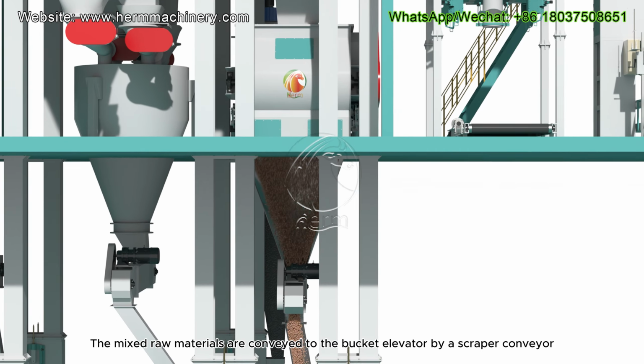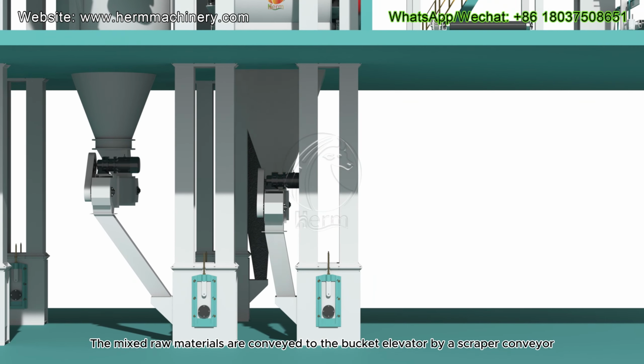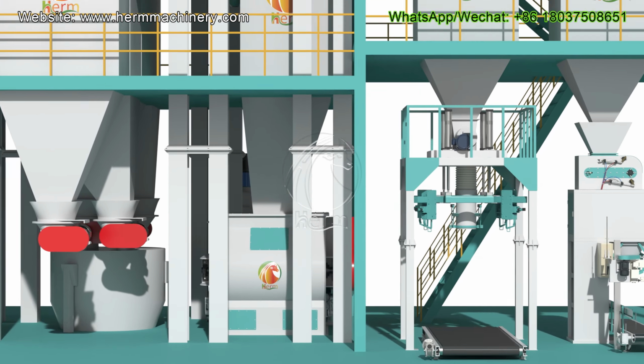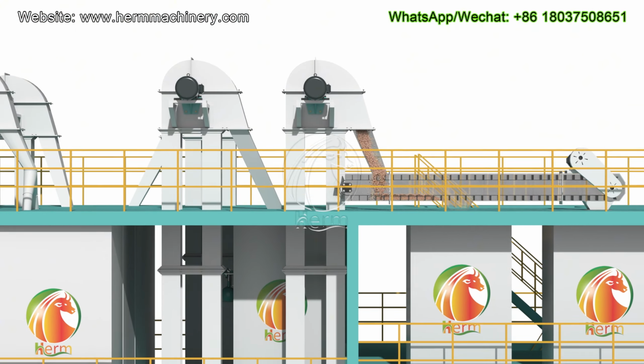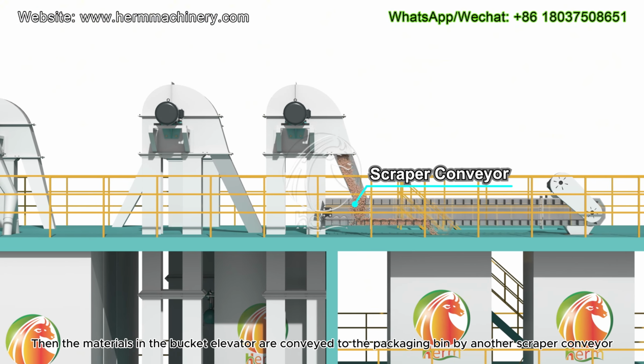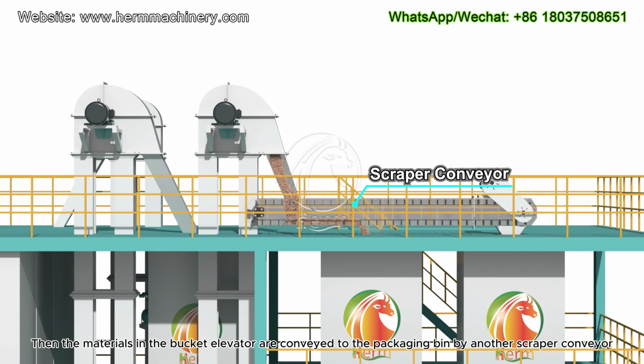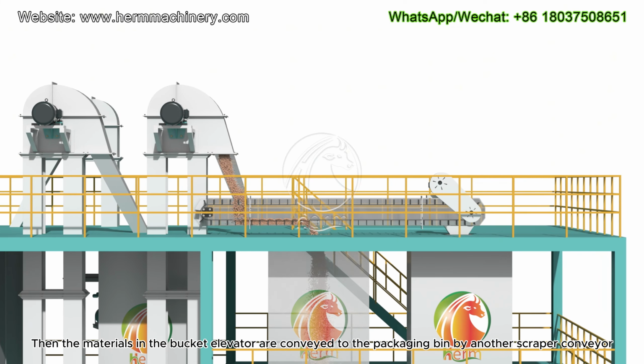The mixed raw materials are conveyed to the bucket elevator by a scraper conveyor. Then the materials in the bucket elevator are conveyed to the packaging bin by another scraper conveyor.